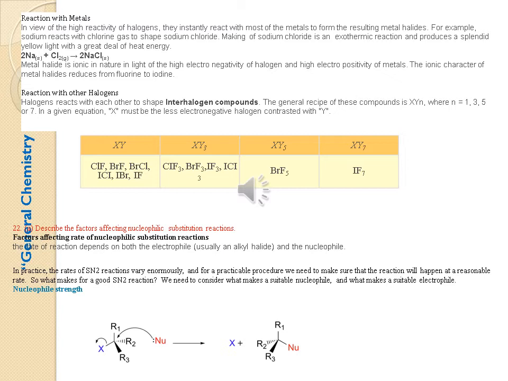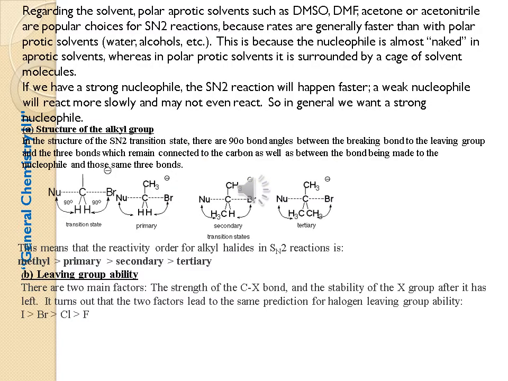22nd question. Describe the factors affecting nucleophilic substitution reactions. The factors affecting nucleophilic substitution reactions are nucleophile strength. The nucleophile attacks the molecule and it leaves the leaving group. Regarding the solvent, polar aprotic solvents such as DMSO, DMF, acetone, acetonitrile are a popular choice for SN2 reactions because the rates are generally faster than with polar protic solvents.